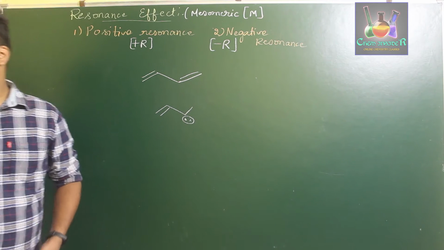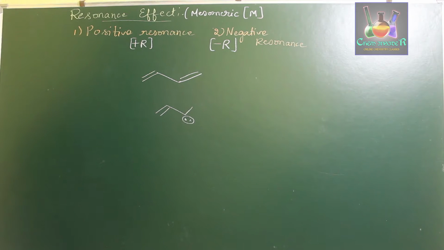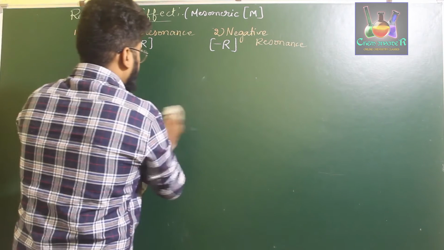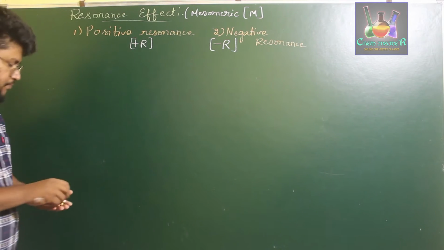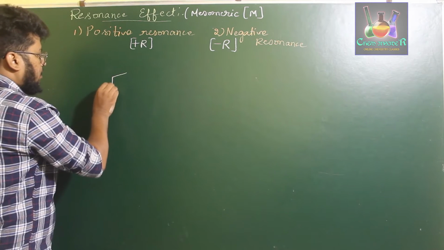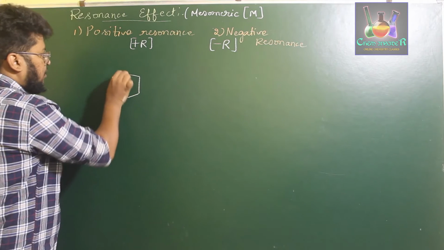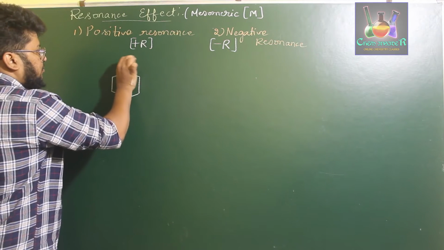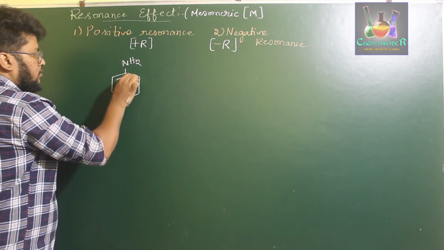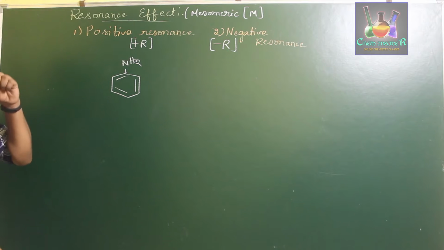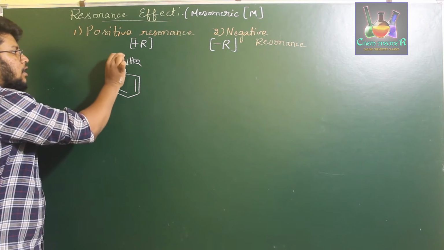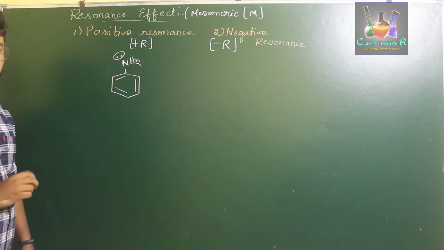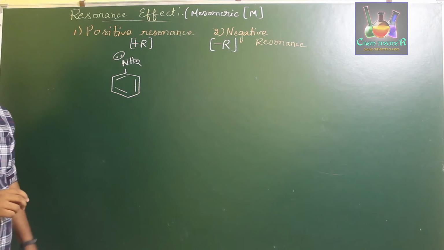For example, if you consider an aniline molecule, we have a benzene ring with an NH2 group. So this is the aniline molecule. In this aniline molecule, nitrogen is carrying a lone pair of electrons.